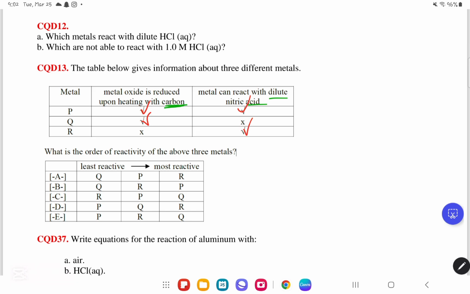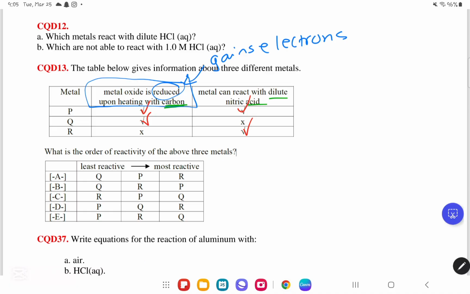So if we were to label them based on order of reactivity, let us think of it from a theoretical perspective. Now, metal oxide is reduced upon heating with carbon. The term reduced means that it gains electrons. So if it gains electrons, that means it's not entirely stable. So if it reacted already with oxygen to form the metal oxide and it was stable, that means it was definitely the most reactive one out of all of them.